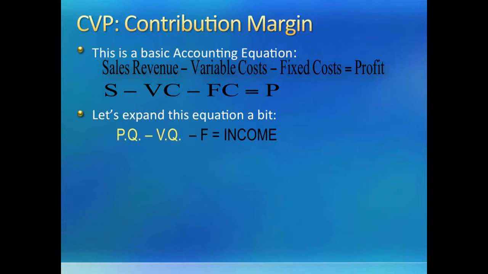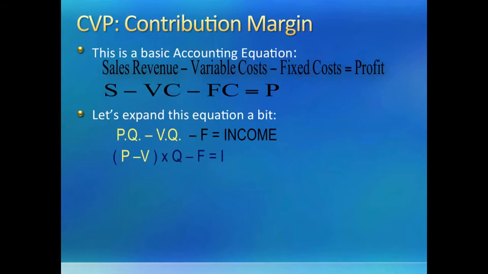After subtracting all costs from revenue, we will have only fixed costs left. We denote fixed costs by F, and since total variable and fixed costs are the total costs of the company, any leftover would be profit or income of the company.